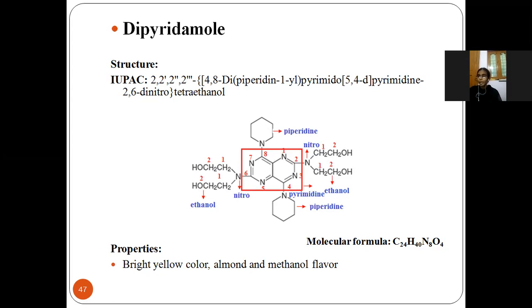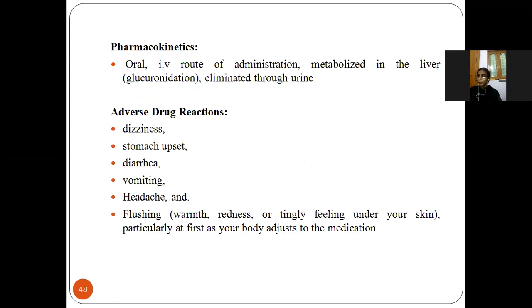Its properties: it is bright yellow in color, with an almond or methanol flavor. It is given by the oral route, metabolized in the liver and excreted through urine. Adverse drug reactions are dizziness, stomach upset, diarrhea, vomiting, headache, and flushing.